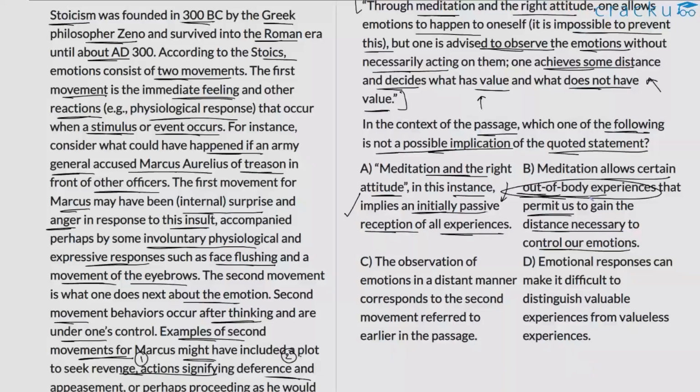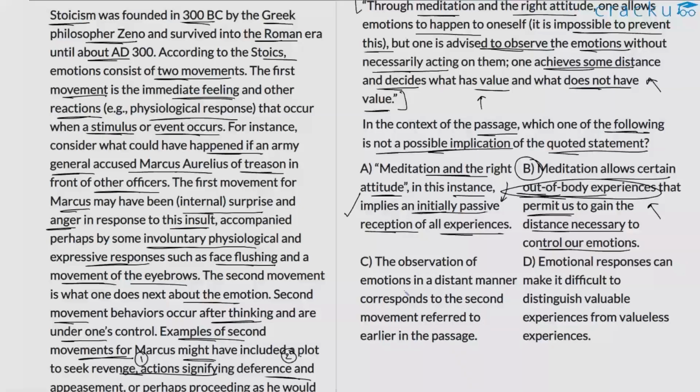For one, we know for sure that this is not what the author is trying to imply here. He's trying to tell us about a different way. By detaching ourselves from that emotion, he's not telling us to let go of that emotion, or he's not talking about out of body experiences. He's simply telling us to hold still, to observe that emotion and then react. So it's not as if he's talking about out of the body experiences. So option B is totally off topic, which is why it's not a possible implication according to me. It's likely to be the correct choice here.